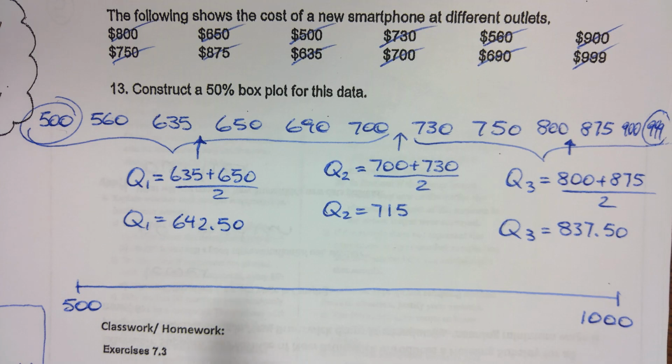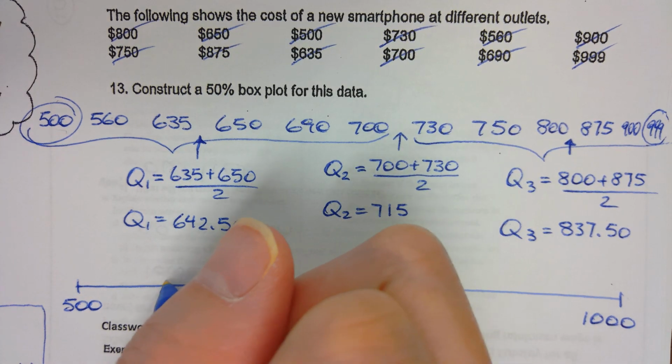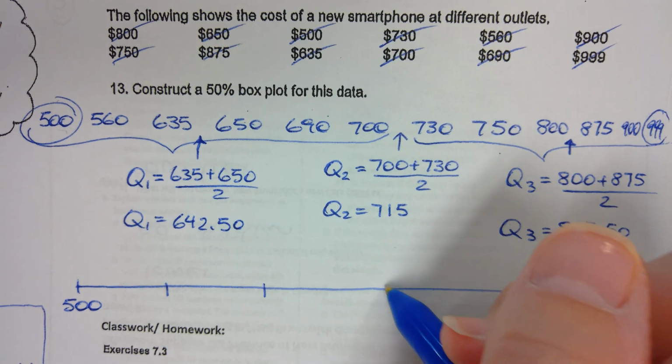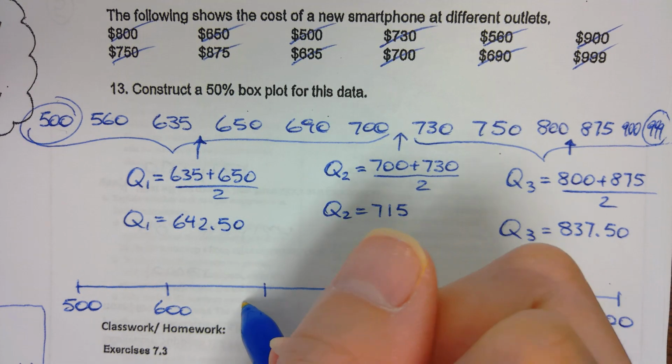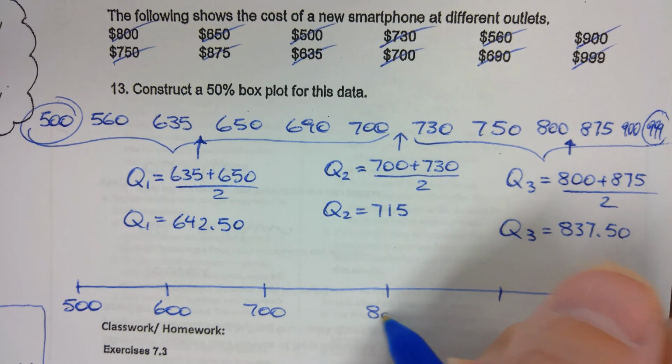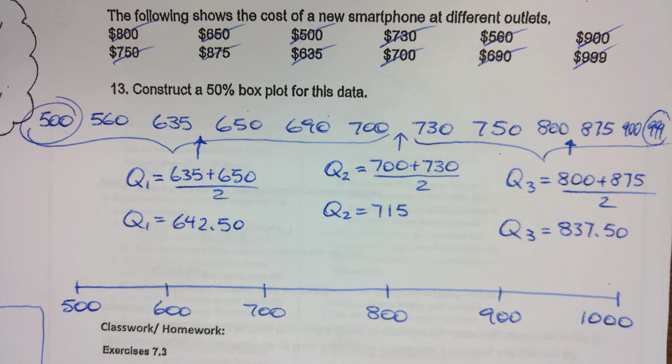Right. I need a proper scale. So don't just put random numbers. I need an actual scale. So like 600, 700, 800, 900, like this.